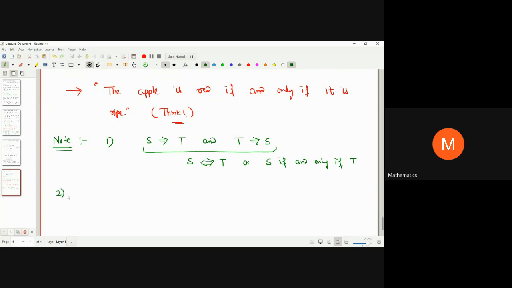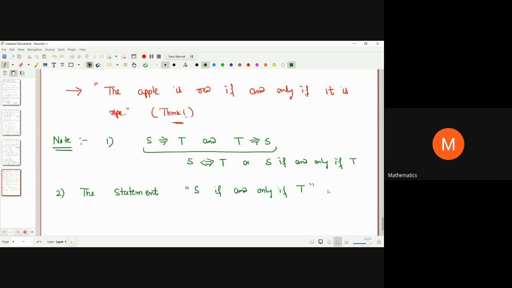The second thing that you should notice is the statement S if and only if T. Whenever I write S if and only if T, it means S is true if and only if T is true.